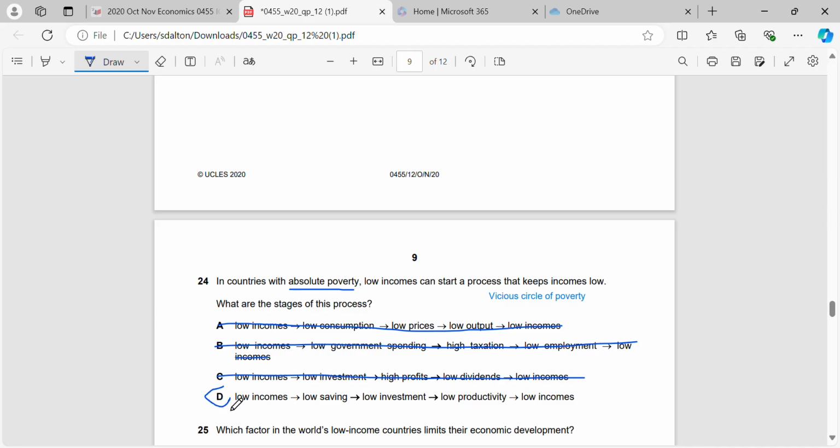Low incomes, the vicious circle of poverty, you can look it up. It's in your slides and notes on the poverty section. Low incomes will equal low levels of saving, which means that there will be low levels of investment into an economy. Low levels of investment will always equal low productivity, and low productivity will always equal low incomes again. So the circle, we call it a vicious circle because the process repeats itself, and it's very difficult to break that process.